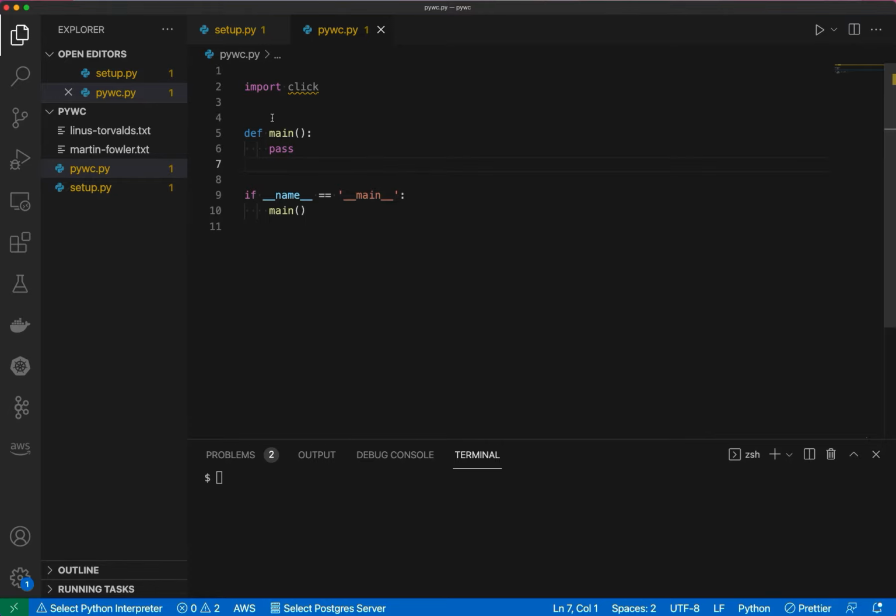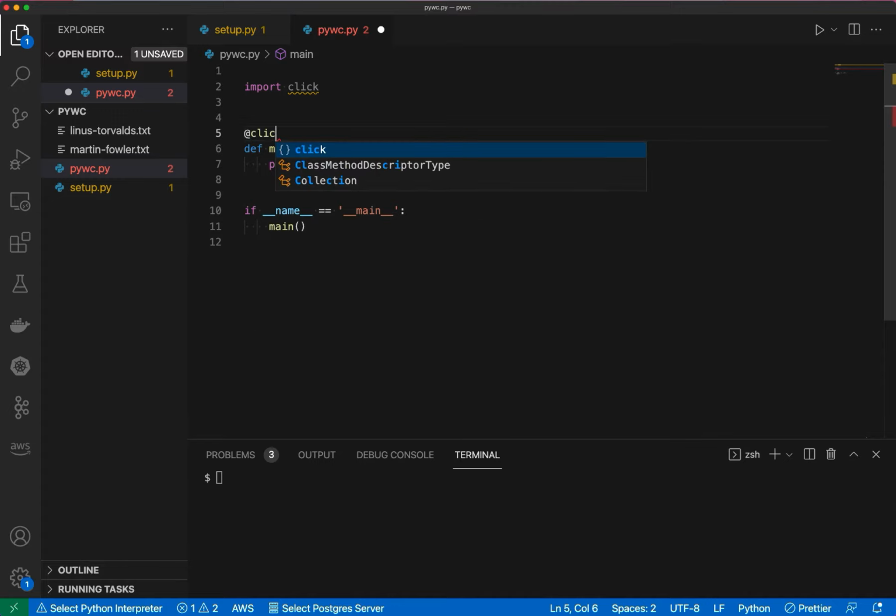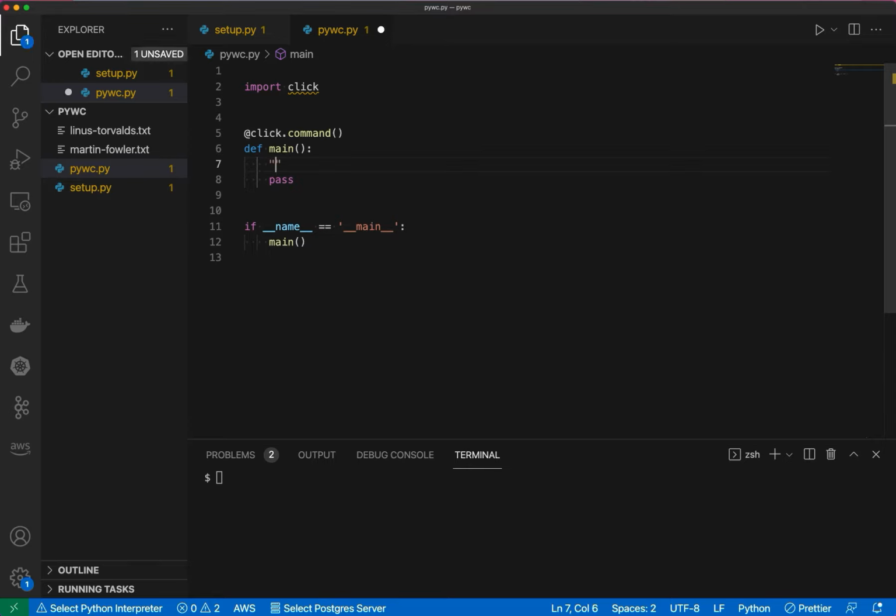All right, so I imported Click, and the way to turn this function into a proper Click command handler is to use a Click command annotation above it. And then another thing that's important to do is a docstring. Now, docstrings are important for a lot of reasons, for just regular everyday Python programming.